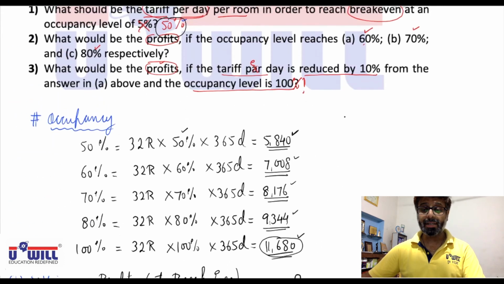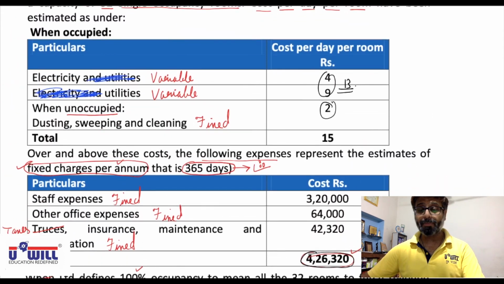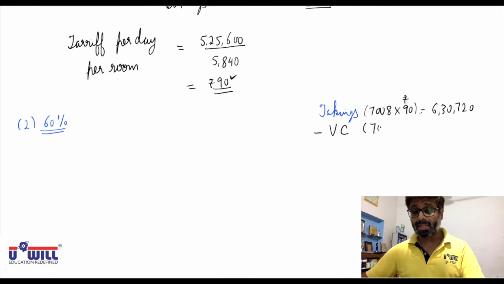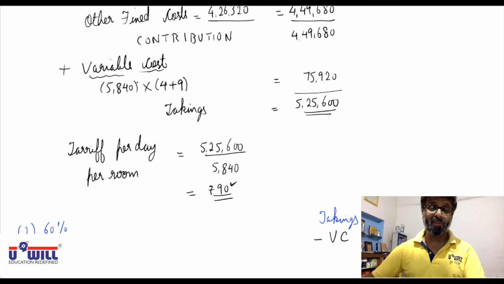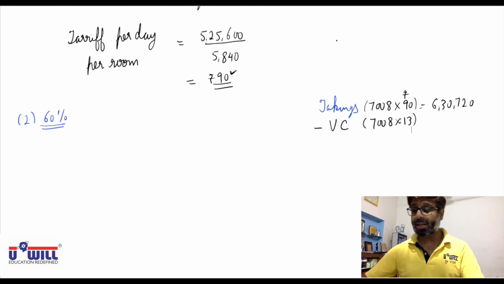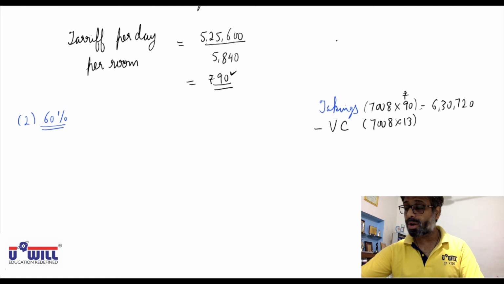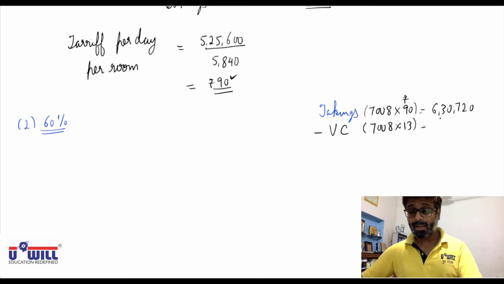Variable cost is 13 rupees. We have seen 9 plus 4. So for 7,008 rooms, variable cost will increase. As I said, variable means it varies. For 5,840 rooms, it was 75,920. Now, if more rooms go on rent, obviously variable cost will also increase. So 7,008 into 13, 91,104 will be your variable cost.